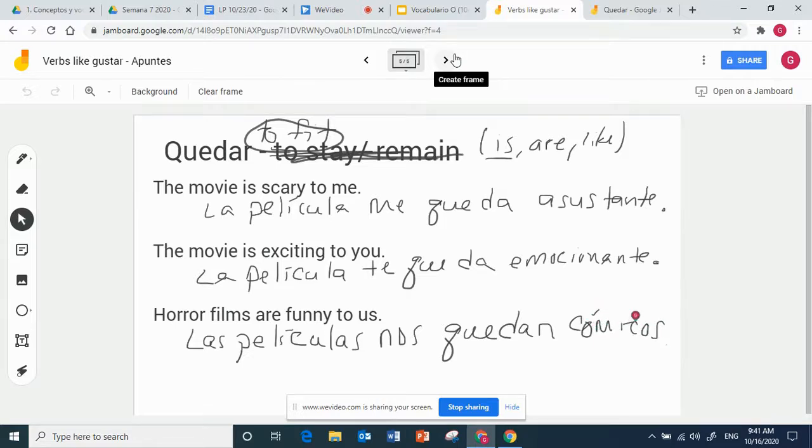That is the letter C. Okay, we'll just rewrite it. Sometimes this thing does not like to write very nicely. Cómicos. Accent mark. Try to put a dot on the i. There we go. Perfecto. So las películas nos quedan cómicos would be the movies fit us funny, or we could interpret it as horror films are funny to us.